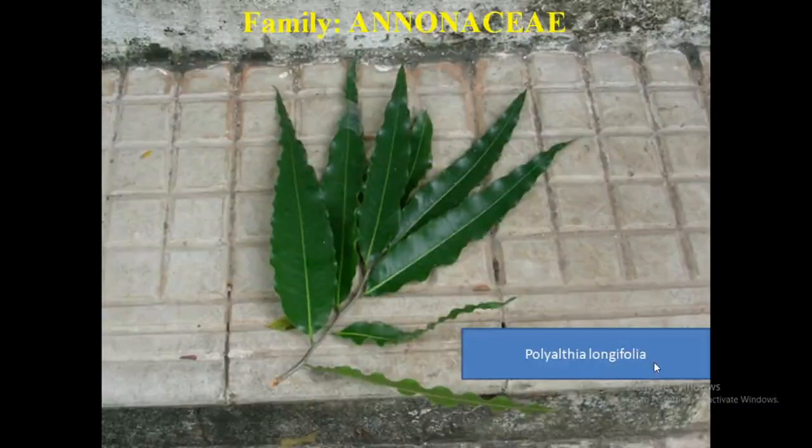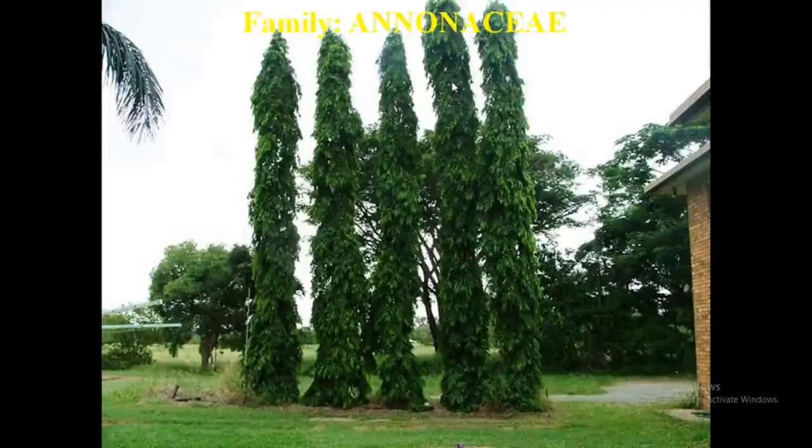Now, this is one very common plant, Polyalthia longifolia, Aranamaram. You can see many of these plants in our campus, in conical appearance. So see what is undulate. Its margin has a wavy appearance. The leaf margin is wavy, that is undulate in nature. This is a closer view of Polyalthia longifolia. See the wavy nature of its margin. Now, this is the plant Polyalthia, a pyramid-like tall plant, usually used for decorative purposes in gardens.